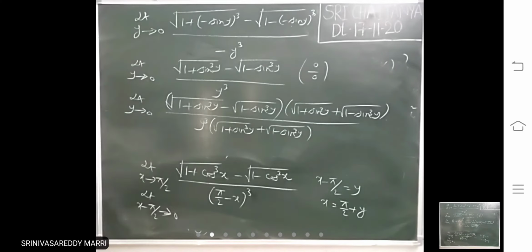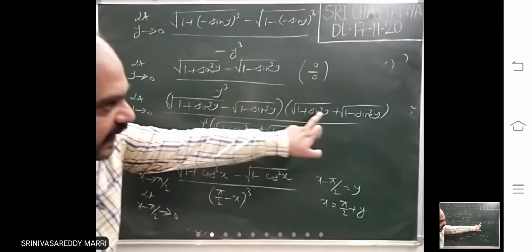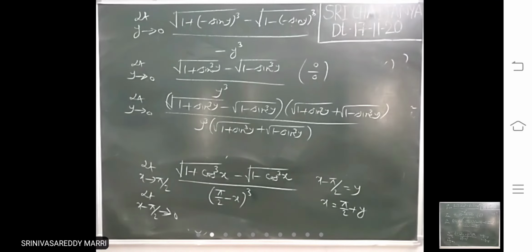Look at this, this is a minus b into a plus b, that is a squared minus b squared.